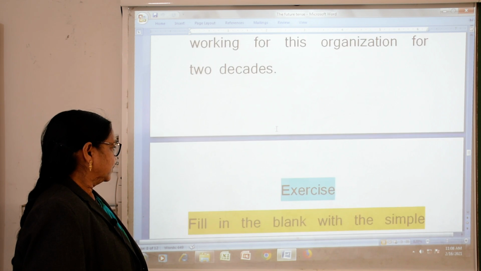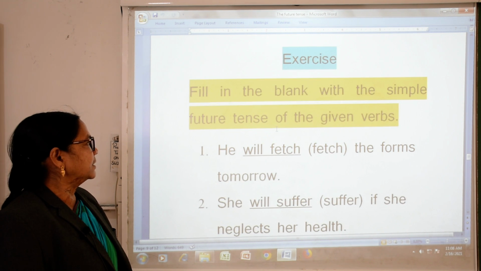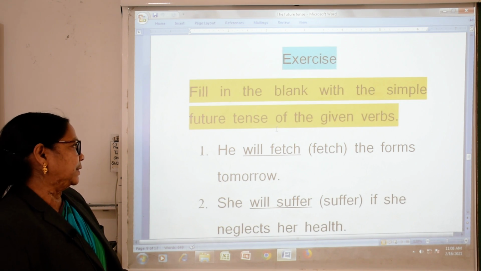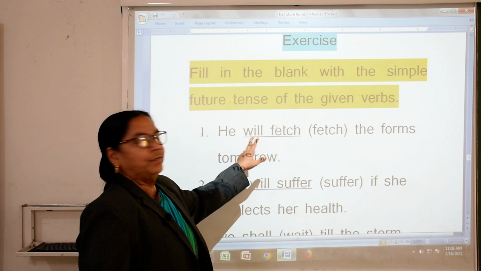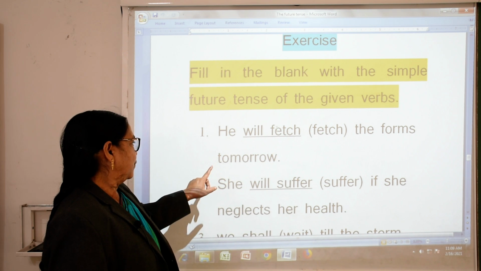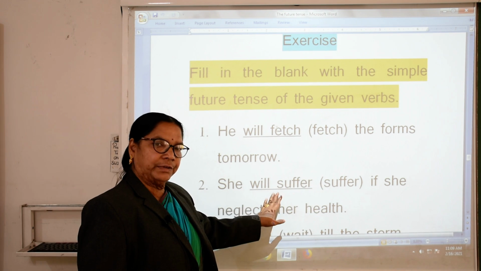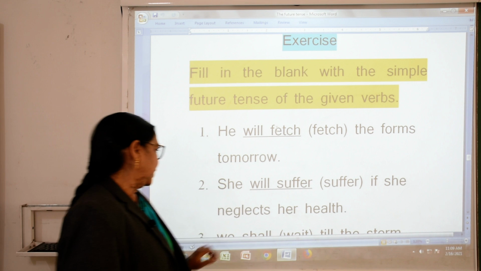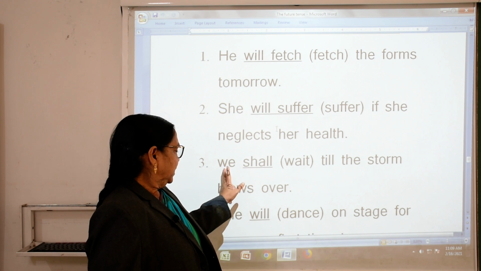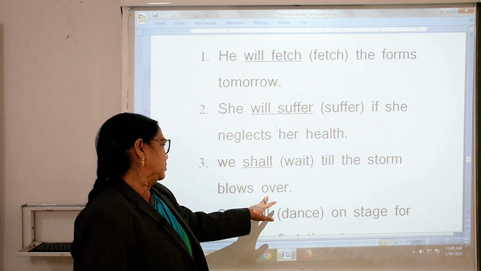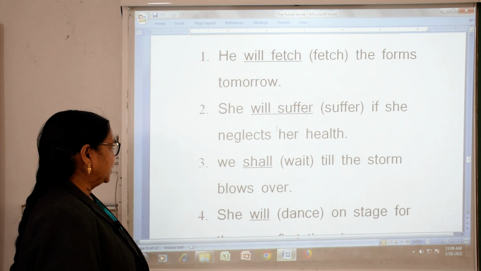Now, here some exercises are there. Fill in the blanks with the simple future tense of the given verb. First, fetch: He will fetch the forms tomorrow. She will suffer if she neglects her health. We shall wait till the storm blows over. We shall wait.